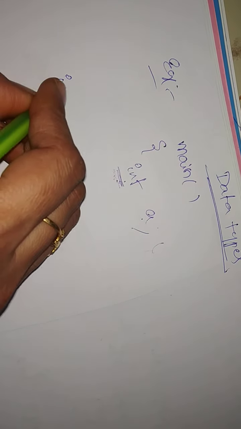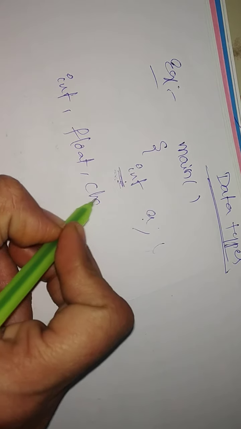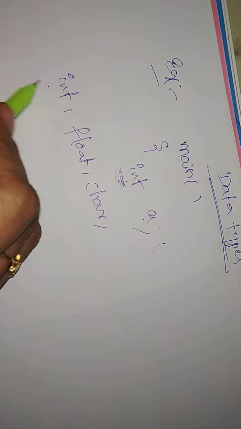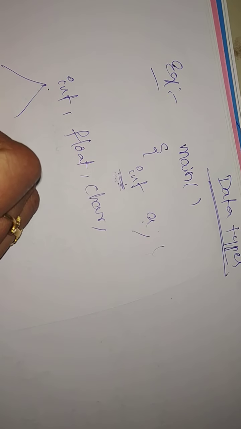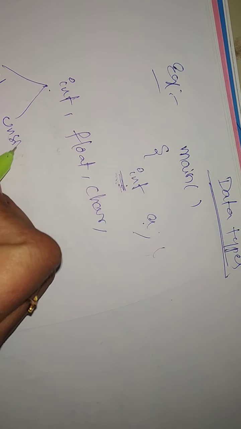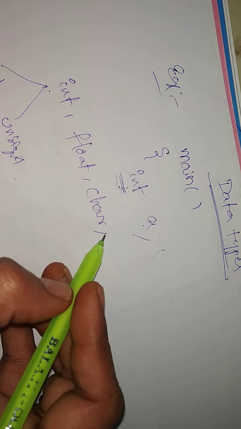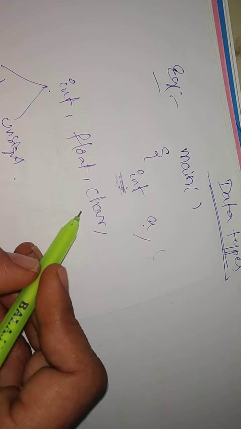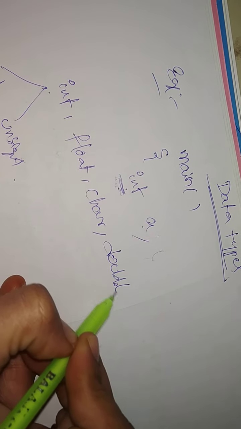We have int, float, char. Int means signed, unsigned. Float also signed, unsigned. Char means we will declare some characters or letters. Next is double.